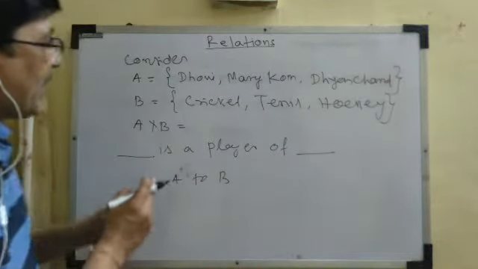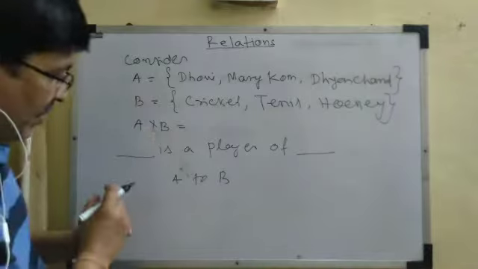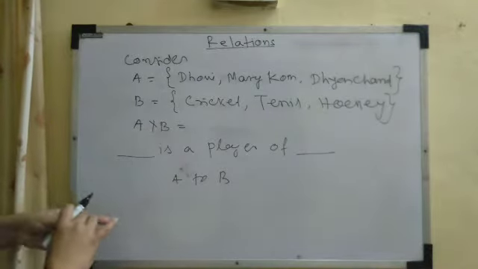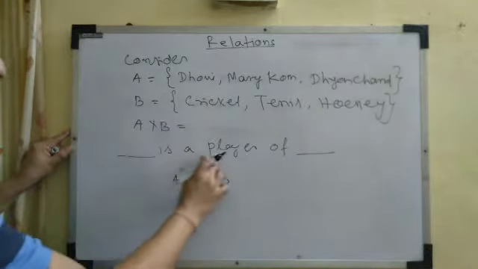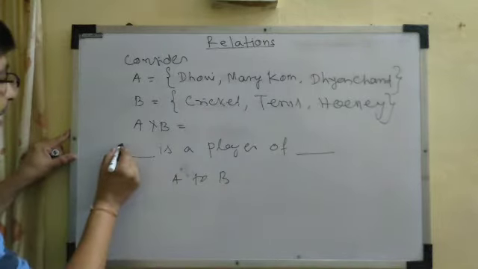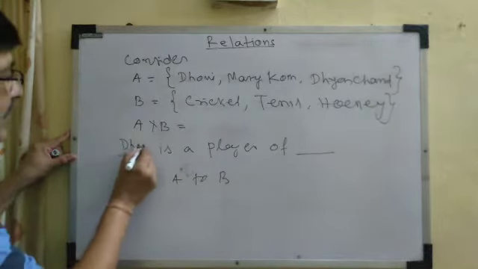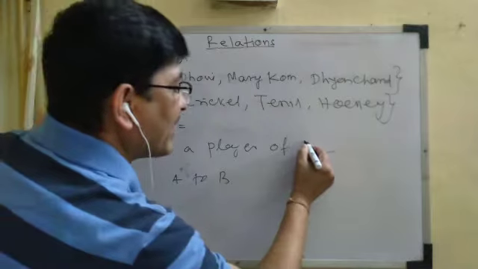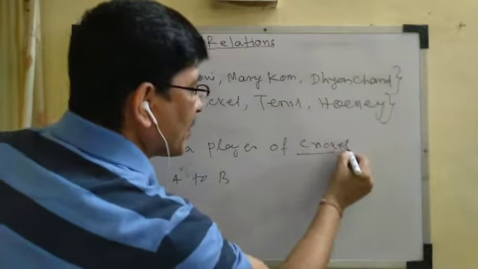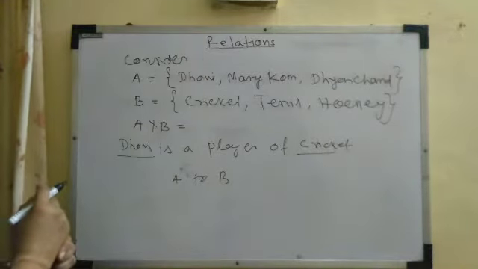So how can we relate A and B? We can say Dhoni is a player of cricket. If I write Dhoni here, then here we can write cricket.